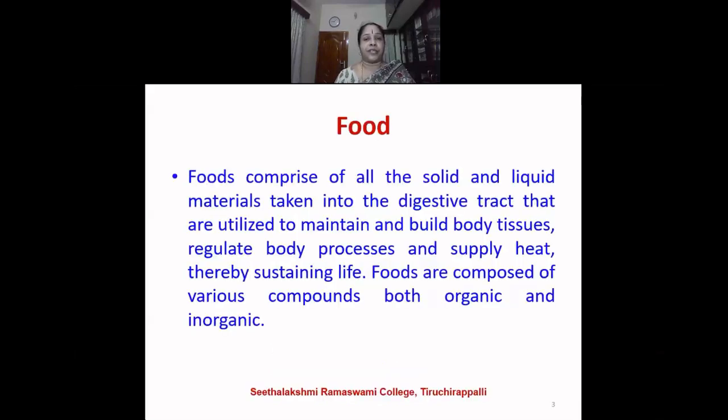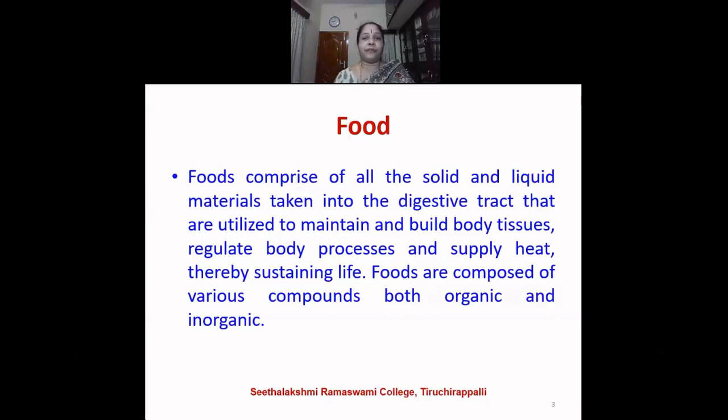What are foods? We have been consuming food right from our birth till today. We have been consuming several different types of food. And to define, food is any material which can be in the form of a solid or a liquid. We consume solid food in the form of rice or dosa or idli.